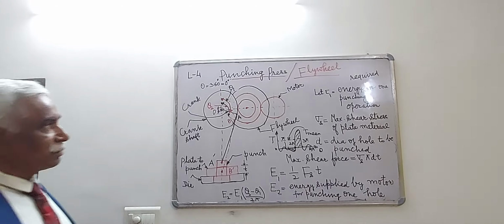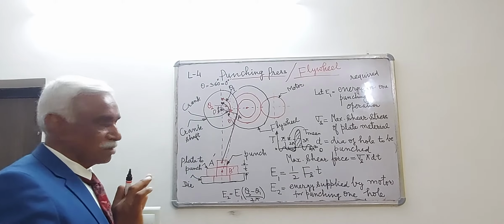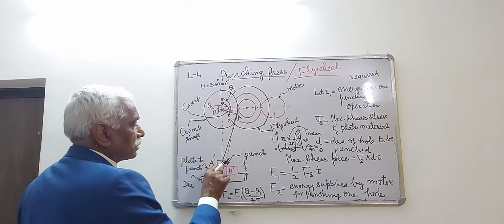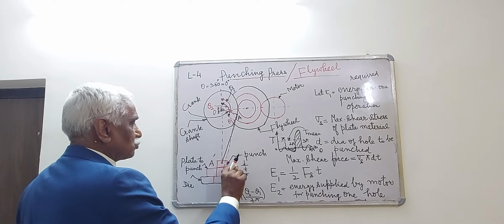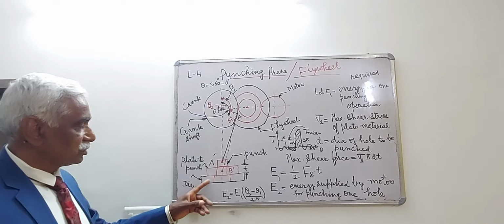OA is the initial position of the crank. A dash is also the corresponding position of the connecting rod. It is connected to the punch. This is the plate which is to be punched. The thickness of the plate is T, and this is the die.